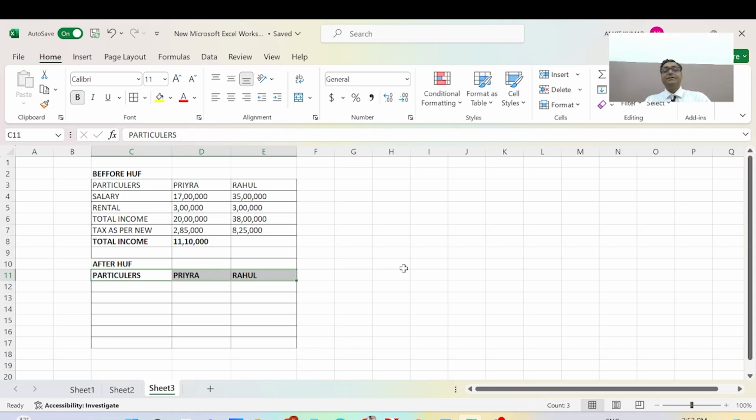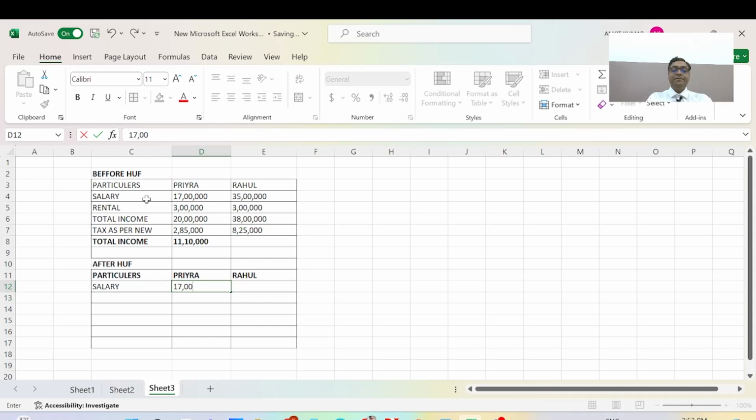We will write it down the same way. Salary is the same, no change in the salary: 17 lakh salary for Priya and 35 lakh salary for Rahul, and the rental income.